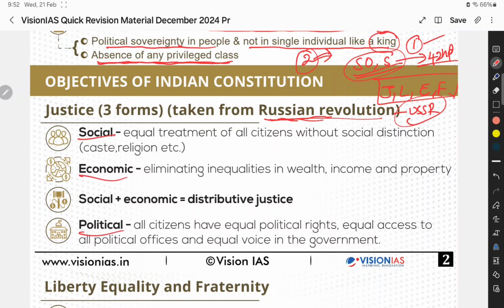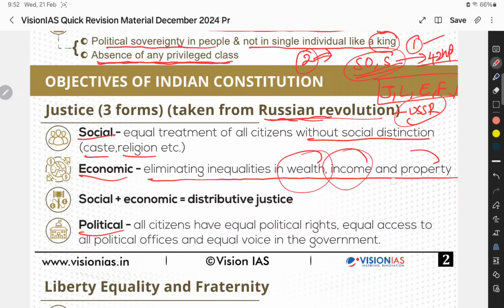Okay, social means equal treatment of all citizens without any social distinction like caste, religion. There is no such distinction. Treating everyone as equal. And economic means eliminating inequalities in wealth, income, and property. Wealth, income, and property. And then political: all citizens have equal political rights.